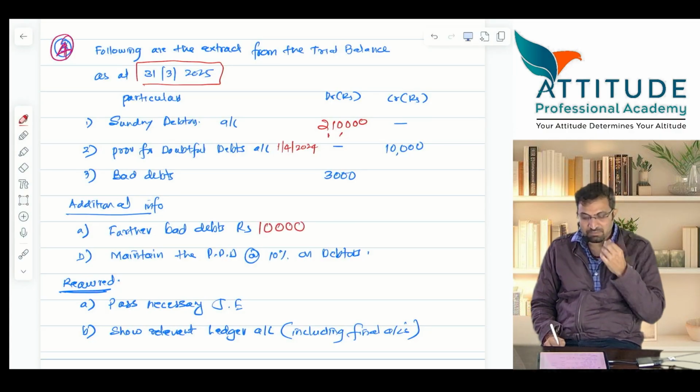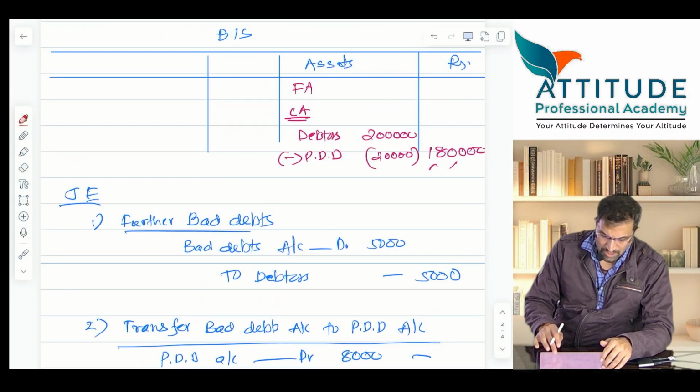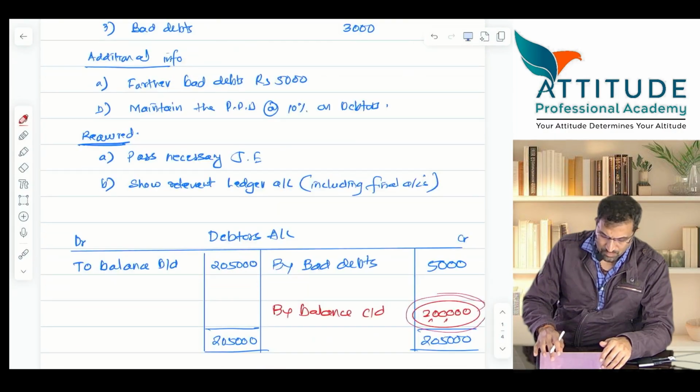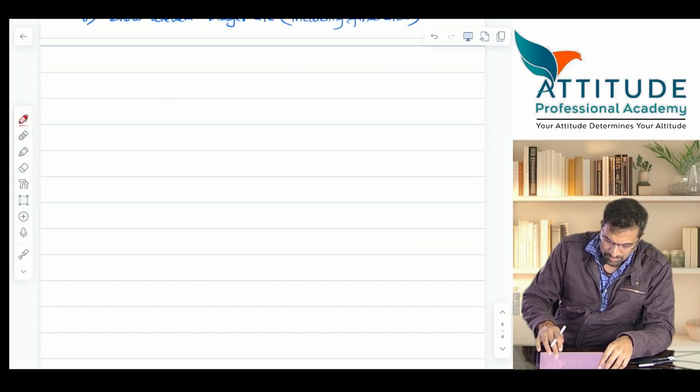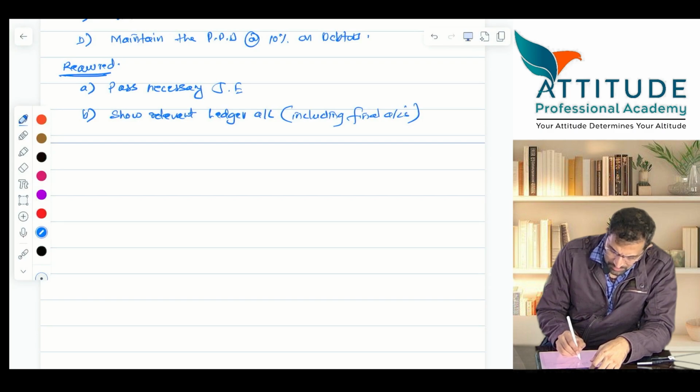Okay, take down this question. Now you have to tell me what accounts you have to open and how you have to open them. Which is the first account you have to open? Debtors.